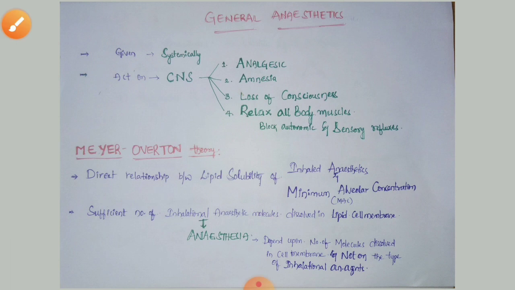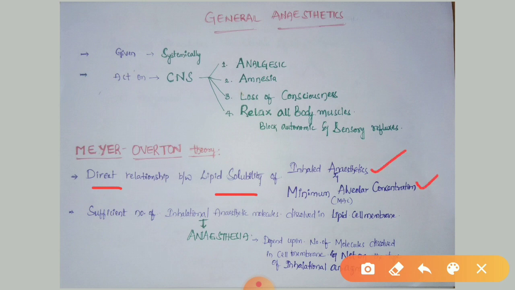Coming to the topic Meyer-Overton theory. This theory was proposed by Meyer and Overton independently. According to this theory, there is a direct relationship between lipid solubility of inhaled anesthetics and minimum alveolar concentration of the drug. If inhaled anesthetic concentration is more, minimum alveolar concentration will also be more. If inhaled anesthetic concentration is less, the minimum alveolar concentration is also less.